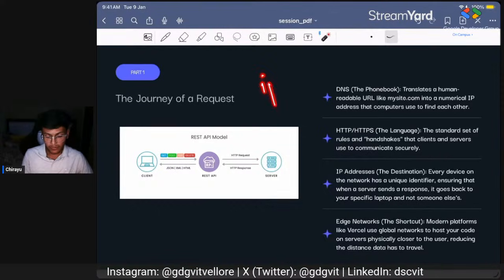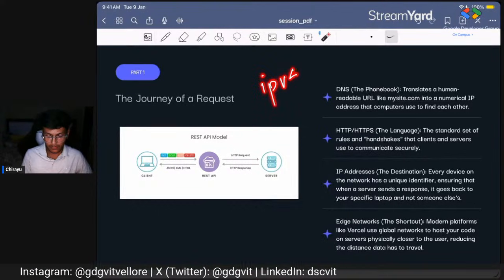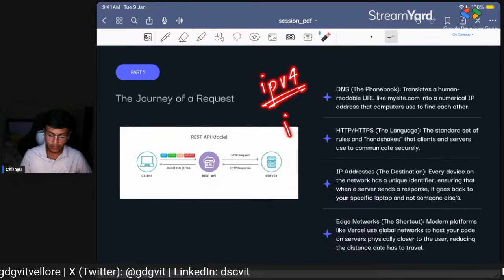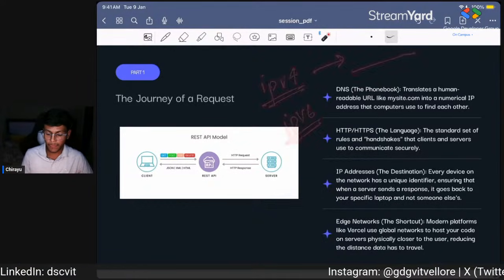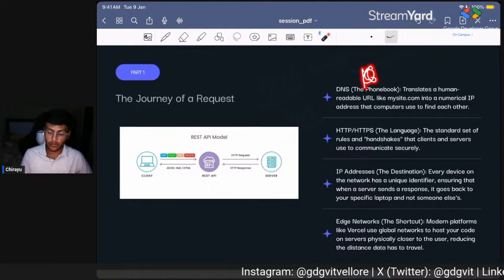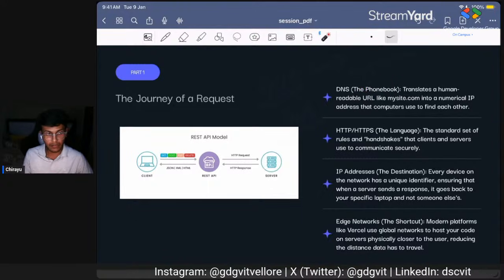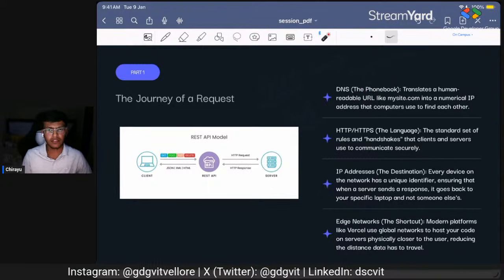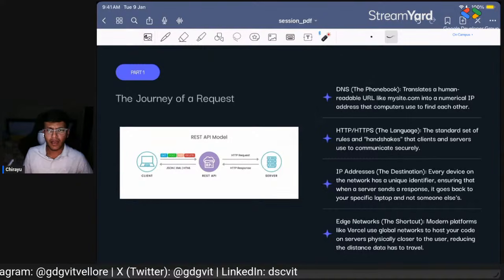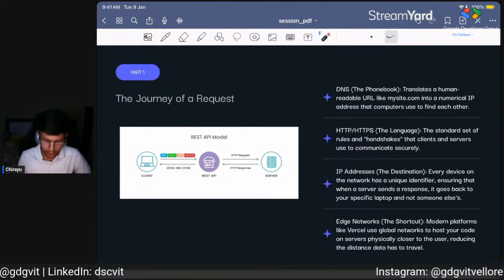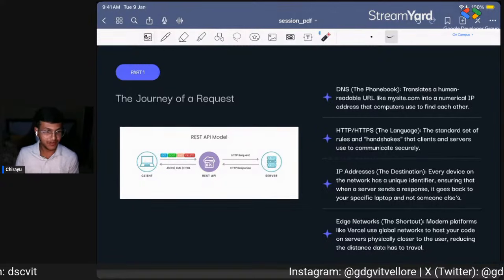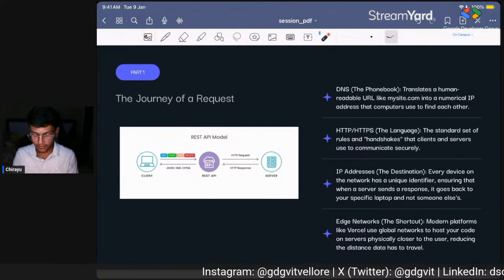We also have two types of IP addresses: IPv4 and IPv6. IPv4 has four components in it, and IPv6 is usually much longer. We won't go out of the topic. We have a lot to talk about, and we'll talk about it someday later.